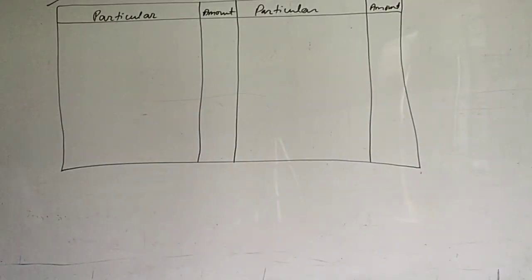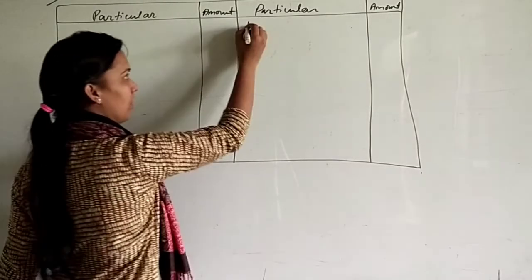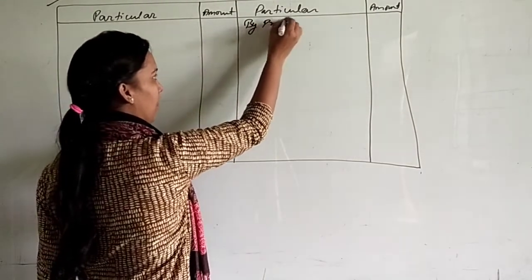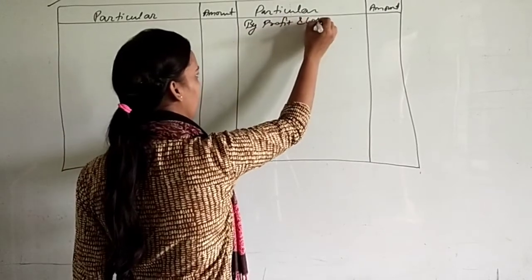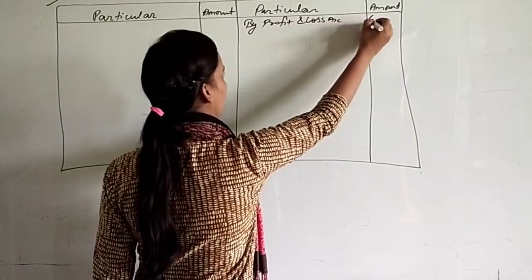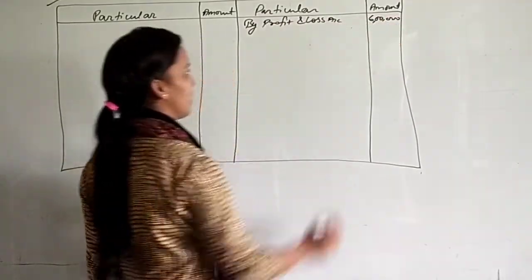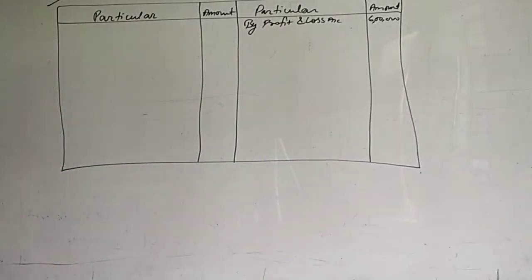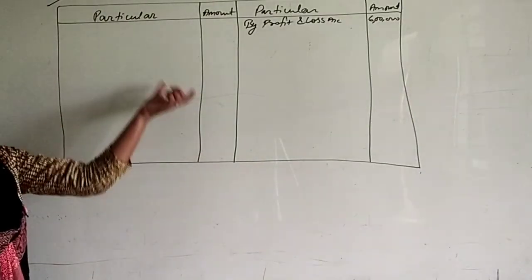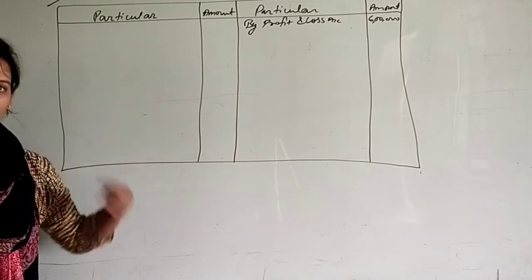So let's start. First of all, we have to write the profit. What is the amount of profit? That we will write here by profit and loss account. It is 6 lakh. 6 lakh is the net profit of the firm, and out of this 6 lakh you have to distribute like salary, commission, whatever is there.